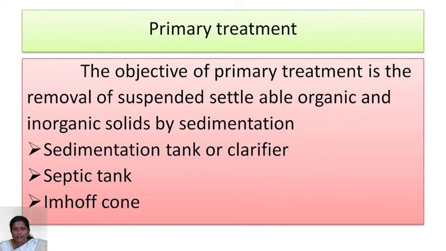Some of the particles do not settle, are not in suspension and are also not dissolved, so they remain in a colloidal stage. In this colloidal stage, we can add some chemicals called coagulants. The coagulant generally used is aluminum sulfate. These coagulants react with the organic material and create a precipitate which settles at the bottom of the tank. So the wastewater will be free of impurities and contamination, then go for the next treatment process.